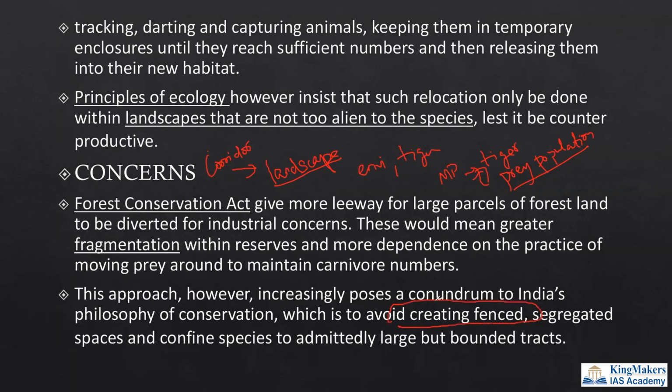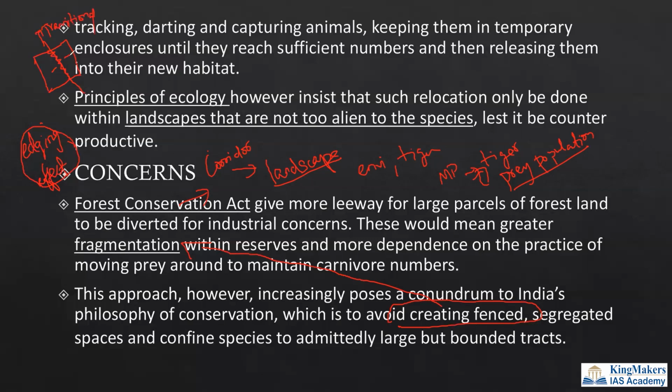fences. Fences here means the fragmentation problem that the author is discussing because of the amendment to the Forest Conservation Act. Friends, if you remember, try searching for the edge effect. What is edge effect? If you are fragmenting a forest, if this is a forest and I am cutting the forest in between, there will be two different forests created, and there will be a lot of problems because a transitional zone will be created which will create a different ecosystem.